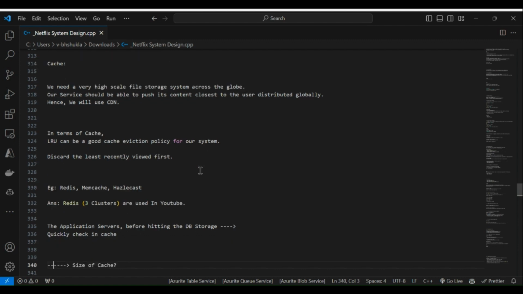The application server, before hitting the DB storage, when we are asking for some request, we don't have to get the response from the DB side. We are maintaining one layer between the user and the DB server, a CDN, or I can say cache. This cache will be storing our data, and when the request is coming, the response comes from this cache, not going to the DB server.